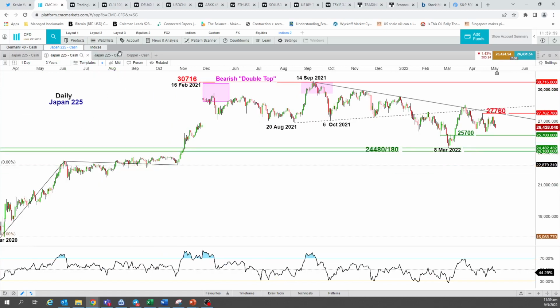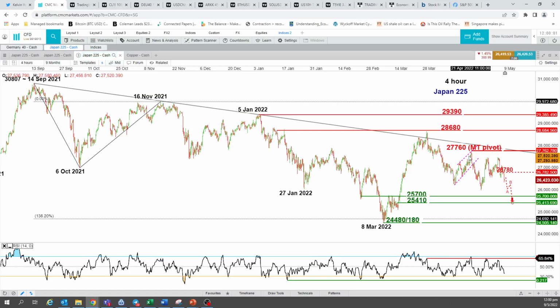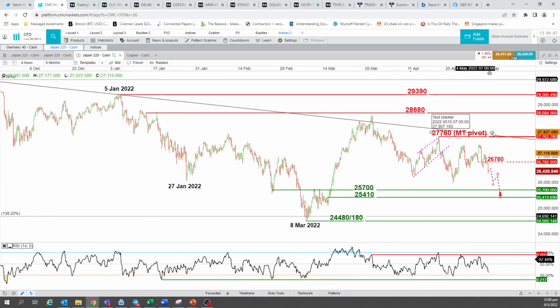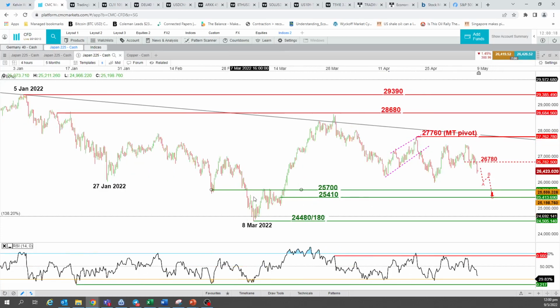So the next level to watch for this week will definitely be 27,760, which will be my key medium-term pivotal resistance. As long as this level doesn't break to the upside, we are still expecting a push down towards 25,700, followed by the 25,410 level. This is a cluster of minor congestion resistance zone, as you can see from the price action from 10th of March all the way down to 15th of March.